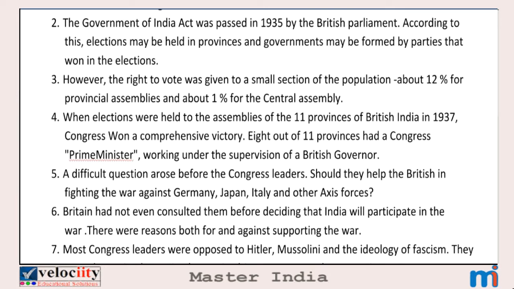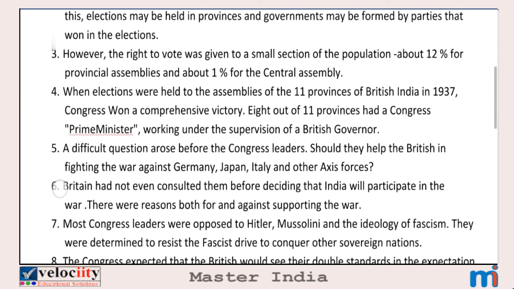According to this, elections may be held in provinces and governments may be formed by parties that won in the elections. We already discussed that many provinces are governed by the Congress party. That means the Congress party won in elections held in those provinces. So after the Government of India Act was passed in 1935, elections were held in provinces and the party which won these elections had the right to form their government in those provinces.